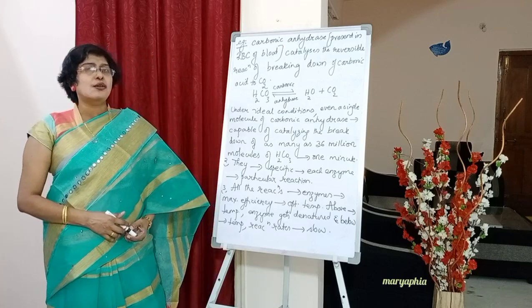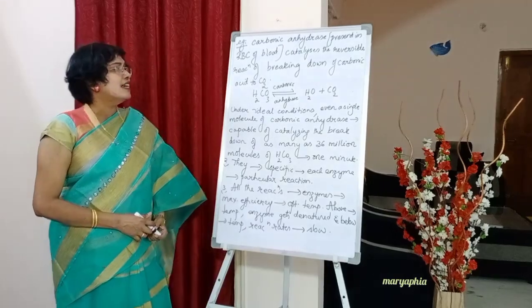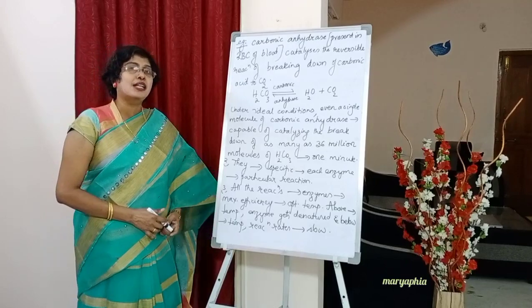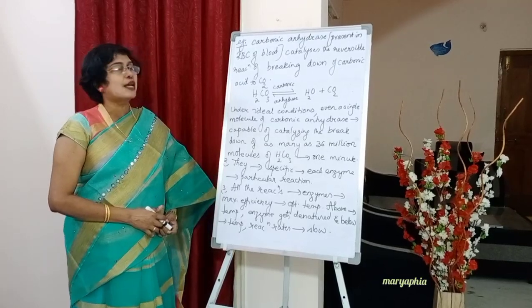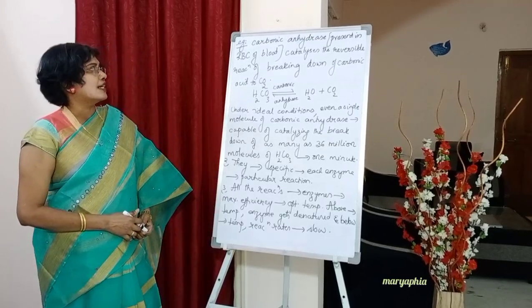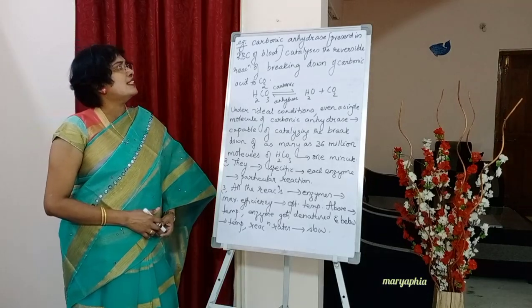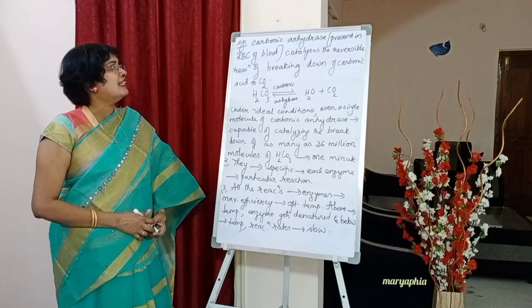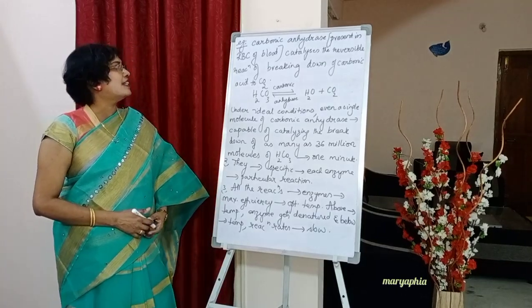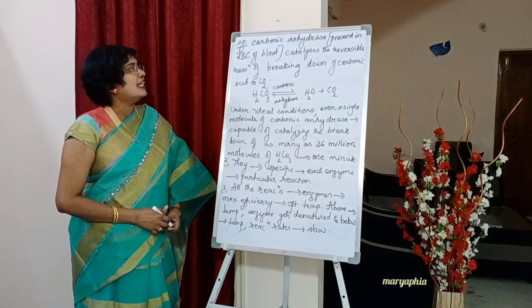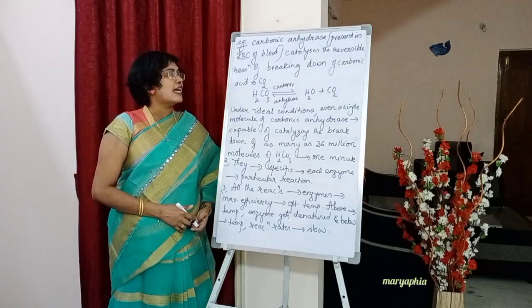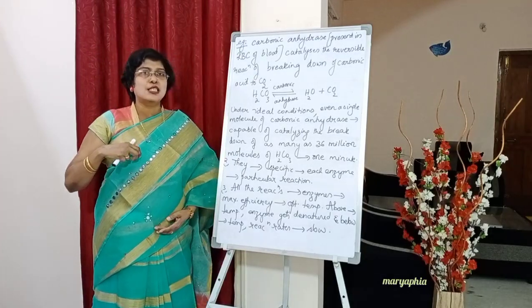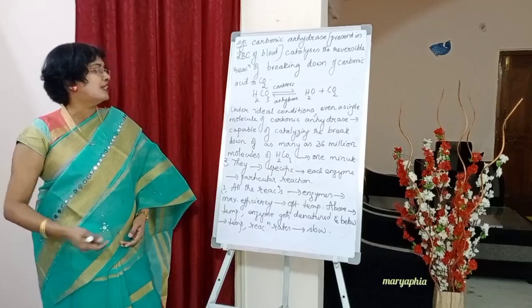Where is this carbonic anhydrase present? It is present in the RBC of blood, and it catalyzes the reversible reaction of breaking down carbonic acid to CO2. So what is the significance of this enzyme?